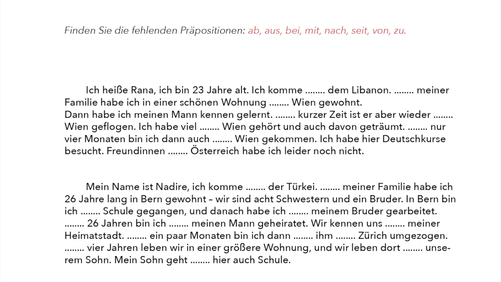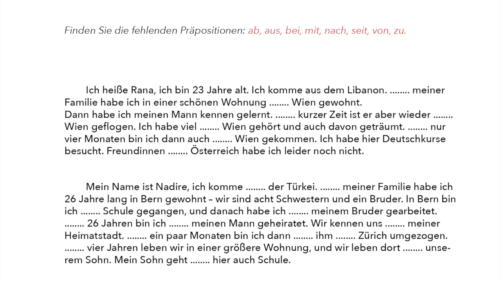Yeah? If we go with "Ich heiße Rana, ich bin 23 Jahre alt, ich komme dem Libanon." Okay, now it's clear here. There is Rana, she presents herself, what is her name, what is her age, so probably here she would say where she is from.